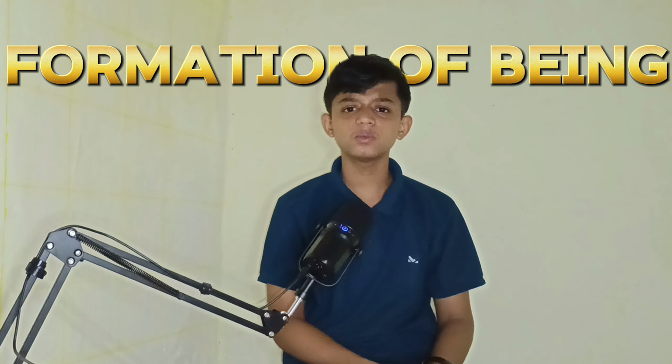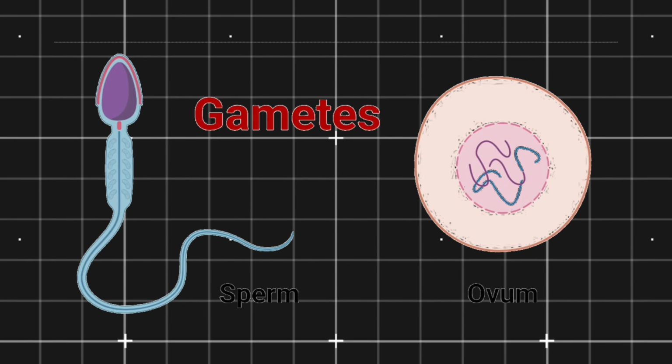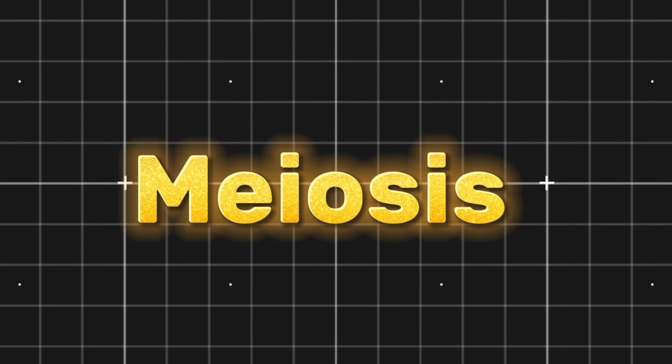In today's video, we will learn how the formation of a being occurs. The formation of a being occurs with the help of fertilization and gametes, and the main factor in that is meiosis. Now, I am taking a very hard step here. So, how does meiosis actually occur?